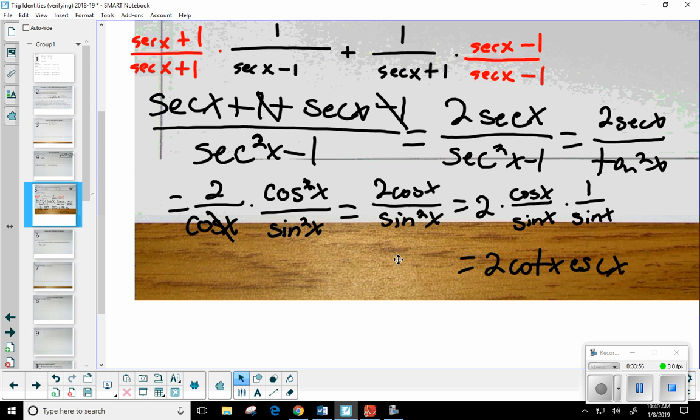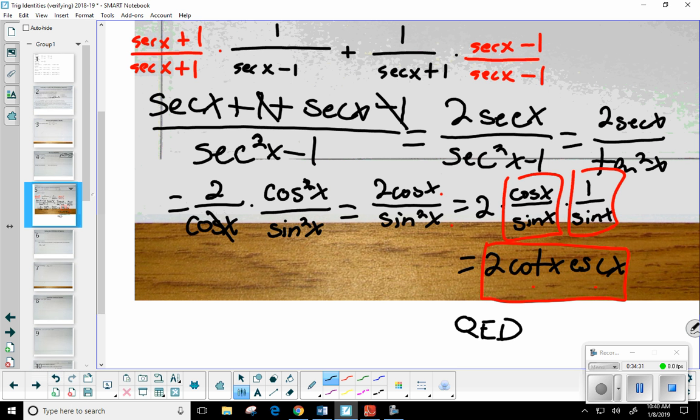Good. If I were to take these two fractions right here, cosine times 1 is the cosine. Sine times sine is your sine squared. But now look at them individually. What's cosine over sine? Cotangent. There's your cotangent. And what's 1 over sine? There's your cosecant. So there is what we were trying to get to. And what do we put at the end? QED.